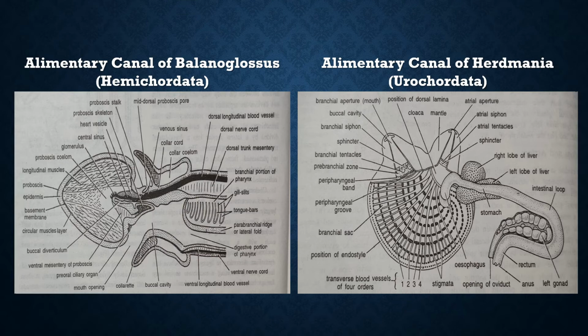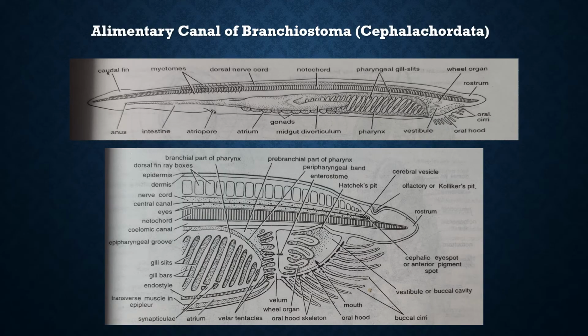I have given you some diagrams over here. You will have to go through the text very properly so that you understand the structure of all three animals. Here in this slide, I could adjust only two animals, Balaenoglossus and Herdmania, and in the next slide I have the diagram of Branchiostoma.